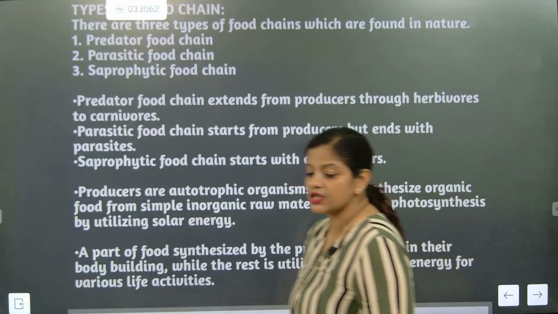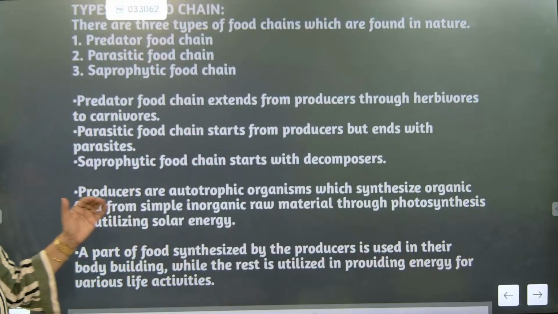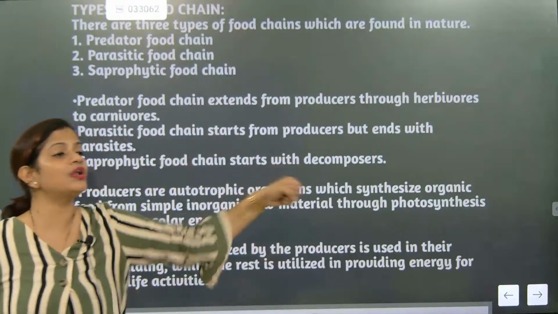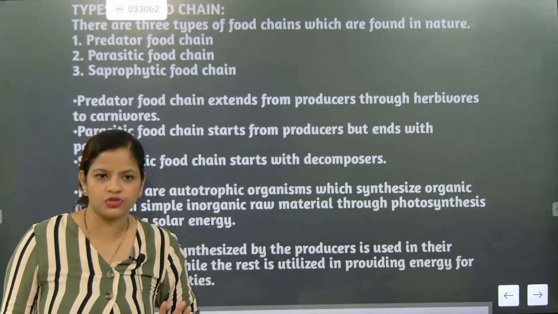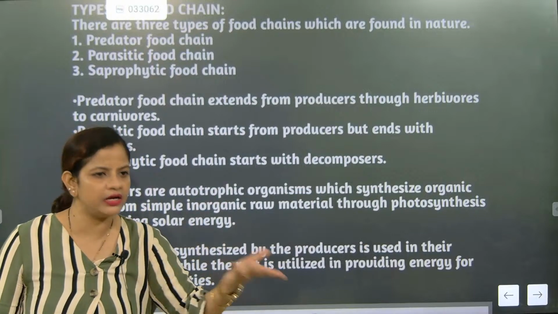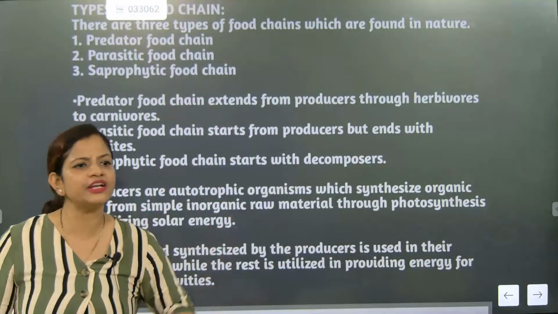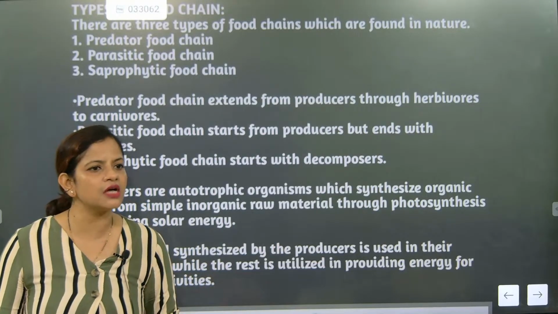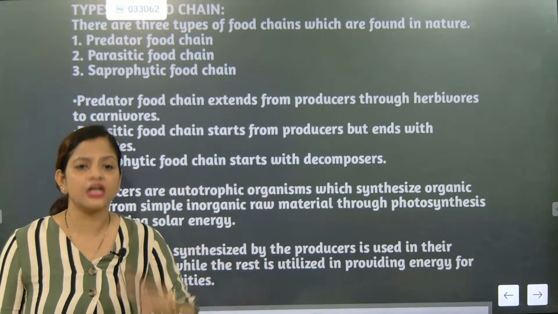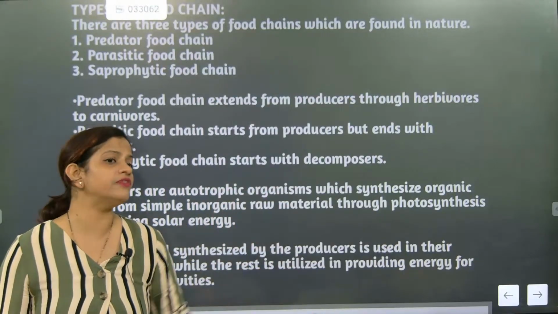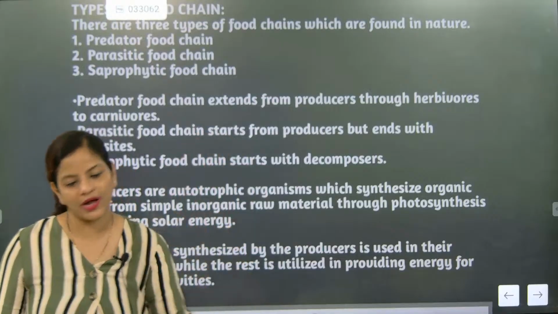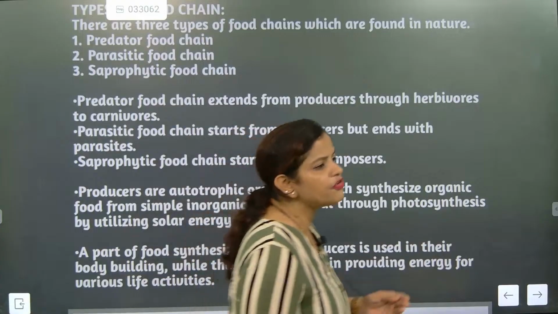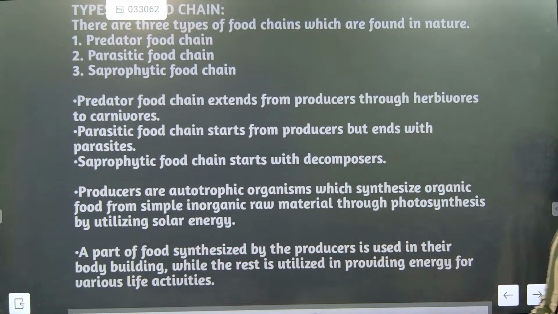So decomposers are an important part. They are the massive important part which takes the lead, and they are the only ones who decompose. We can't decompose. If any food item is left uneaten, after some time we can't eat it because it will come with a stale smell. How is the smell coming? The smell is coming because of the decomposers. The decomposers start acting on it and converting the complex food molecules into simpler ones. That is their way of taking food. I hope you have understood this.